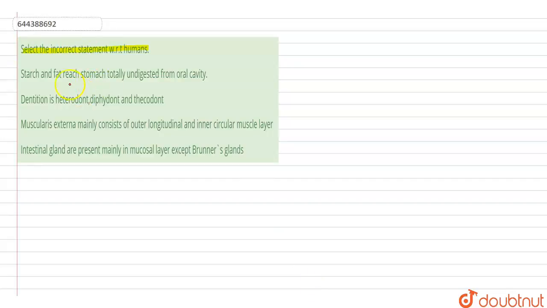Students, the question here says select the incorrect statement with respect to humans. So the first statement is that starch and fat reach stomach totally undigested from the oral cavity.